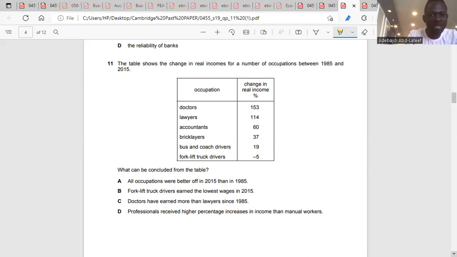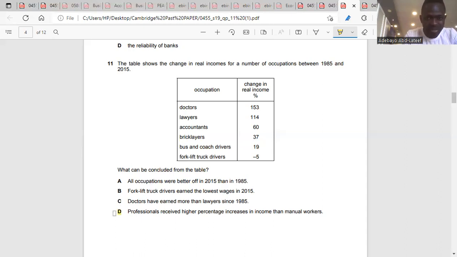We have 3 professionals here: the doctors, the lawyers, the accountants. The rest are not professionals. Bricklayers, those that build houses, are not professionals. Coach driver, forklift driver, anybody could be a driver. So what we can deduce from this table is that professionals received higher percentage increase in income. The answer is D.